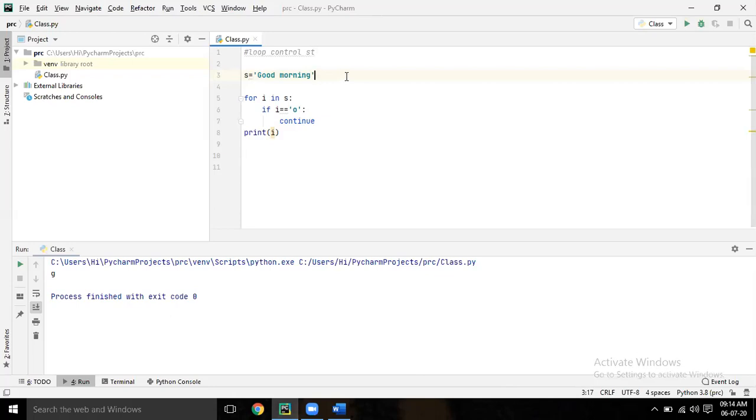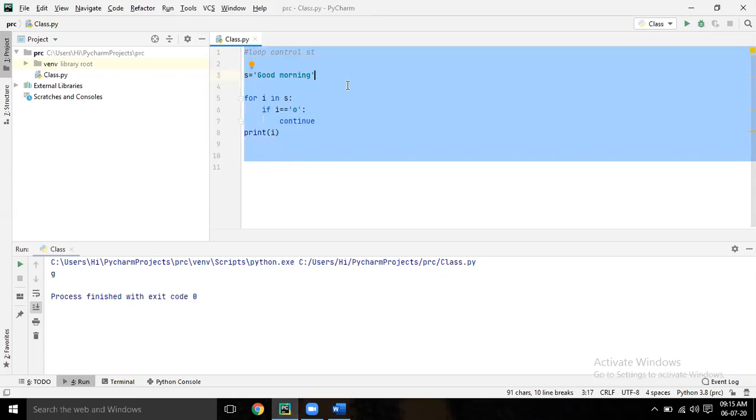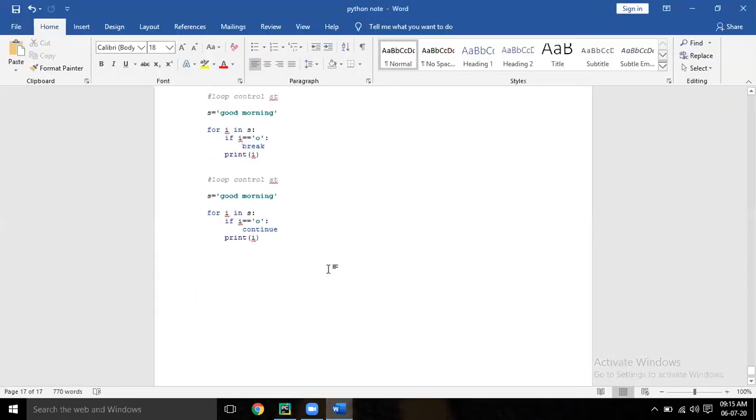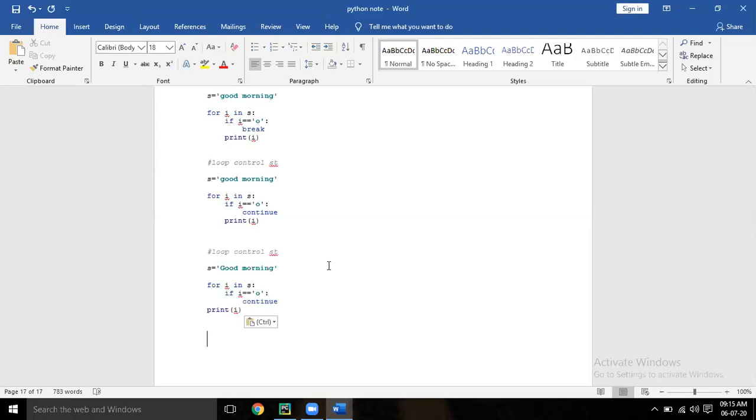Because we are taking the indentation of print here, this is outside the loop. This is not inside the loop. That's why it is coming one time. Inside the loop means it will come many times. So that is coming in the last one. Save it. Try to understand how it is working. With indentation, if you give this side or that side, accordingly you will get a different answer. So you have to be careful.